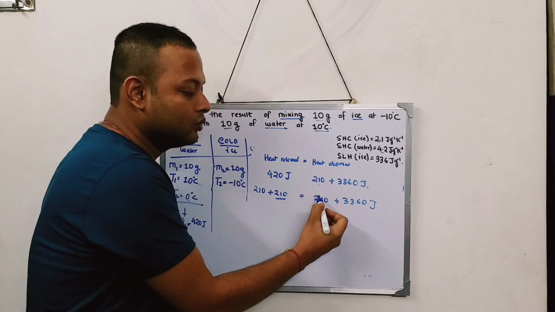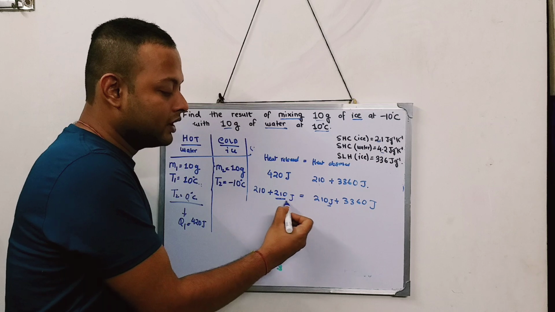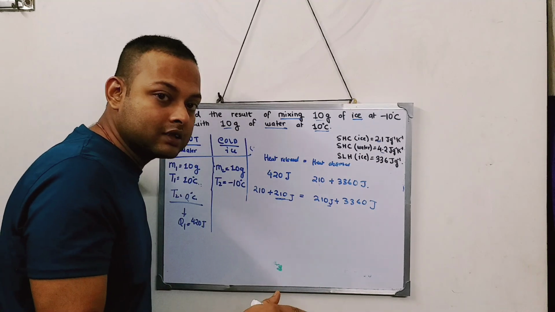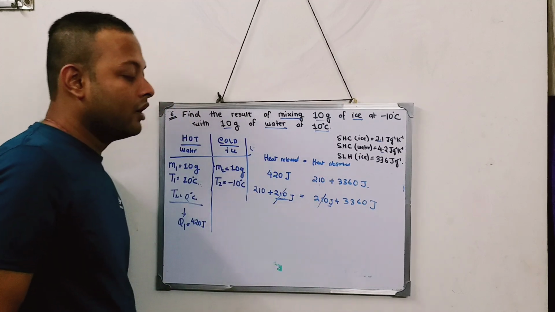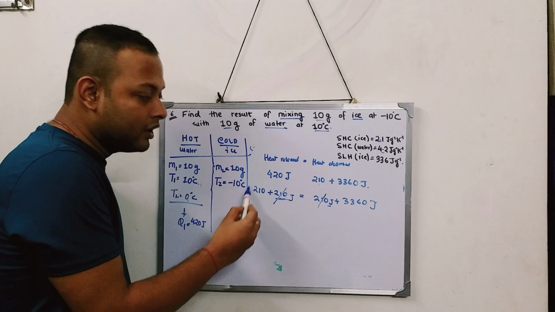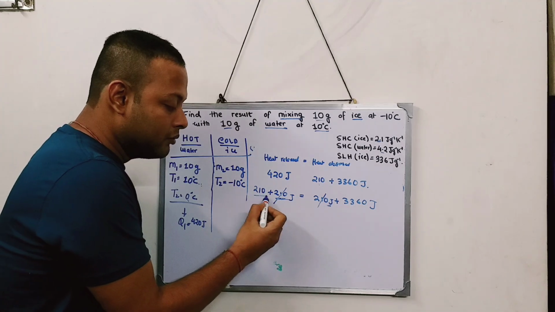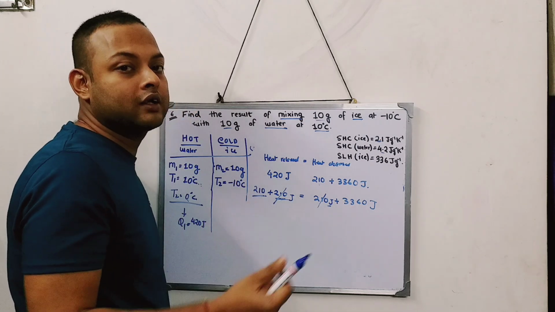So from minus 10 to 0, how much heat is required? 210 joule. So I can cancel this. And the remaining 210 joule of heat is utilized to melt the ice.